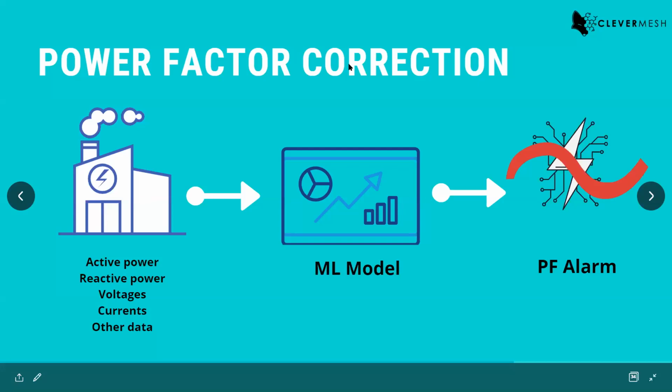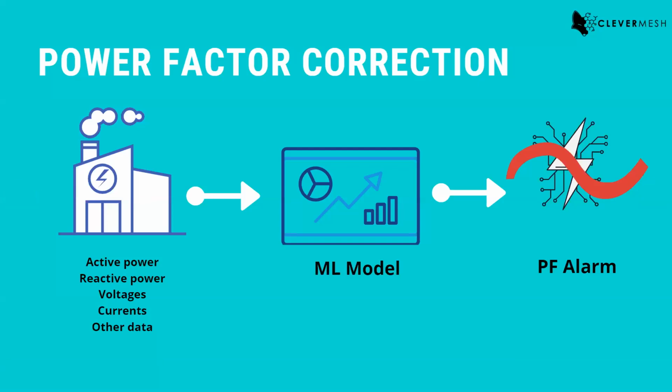improve your power factor. I assume most of you are not from an electrical engineering background, so power factor is a very important parameter, especially for manufacturing plants, because they have huge machines running, and a poor power factor can severely affect their operating cost, their energy bill.